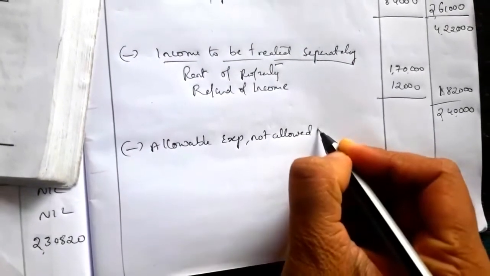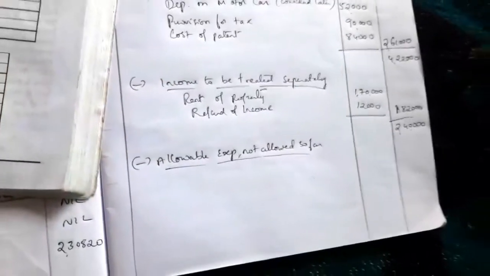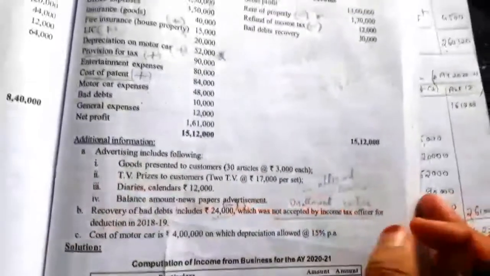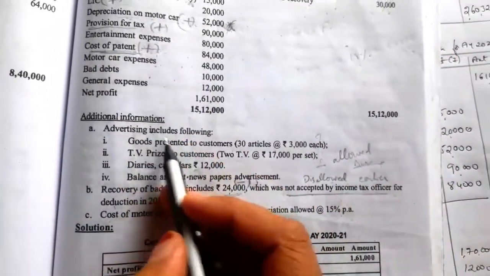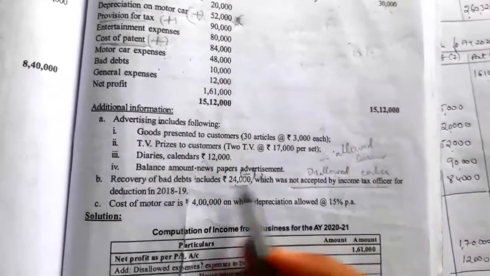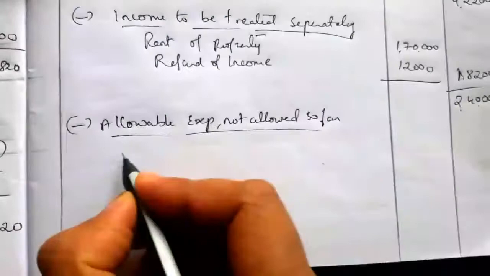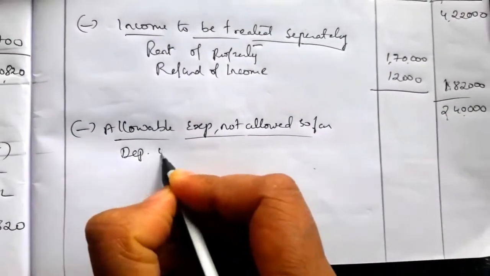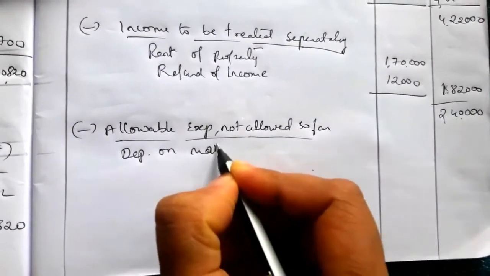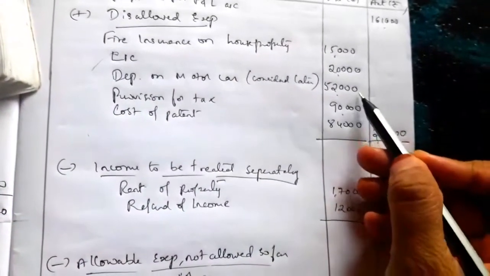To write this, we have to see the adjustment part. See here, allowable expenses not allowed so far. Advertisement is already recorded as an allowed expense. Then recovery of bad debt we will take later. Cost of motor car, so about depreciation we have to record here. So actually depreciation on motor car. We have deleted the depreciation on motor car.